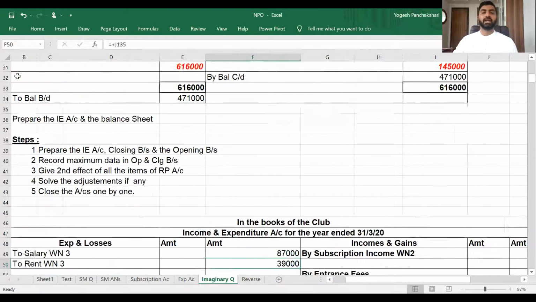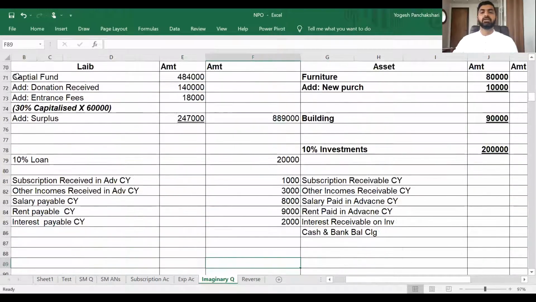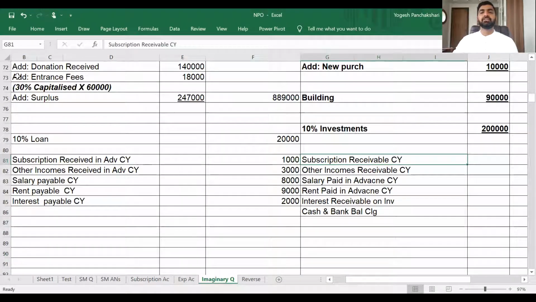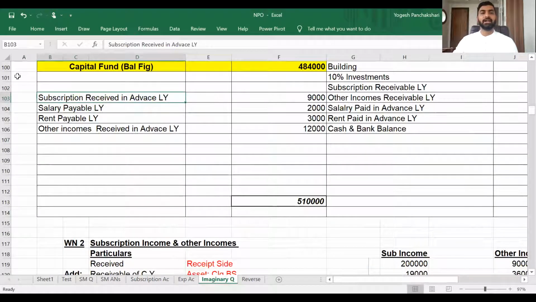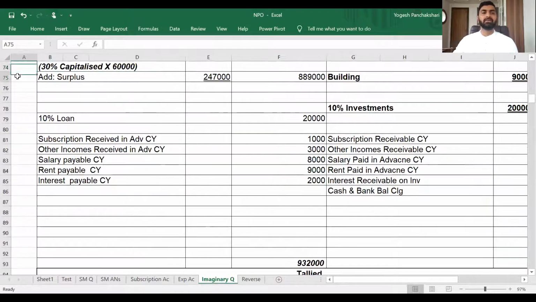So as you can see here, I have already recorded everything. What I did is subscription receivable CY. CY means current year, and for the opening balance sheet I have given subscription receivable LY. LY means last year. Salary payable LY, last year, and salary payable CY. So it will be useful for us at the time of working note. So step 1, prepare all the statements. Step 2, record everything in the opening and closing balance sheet.